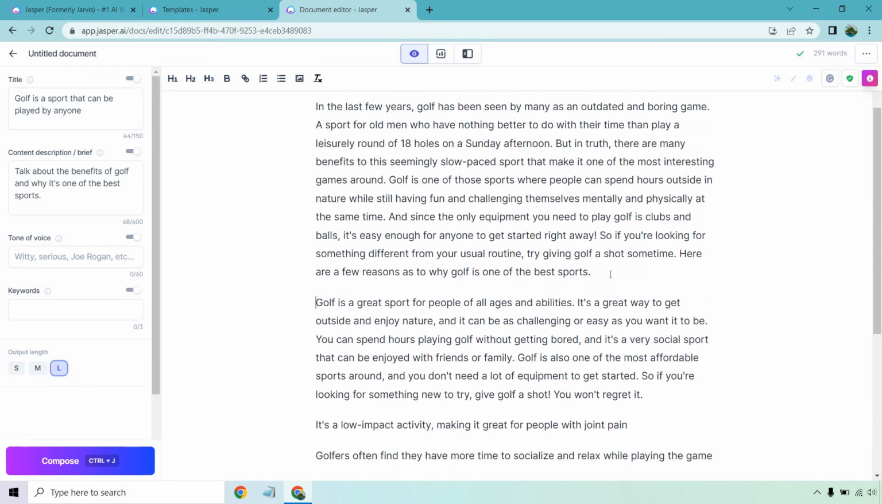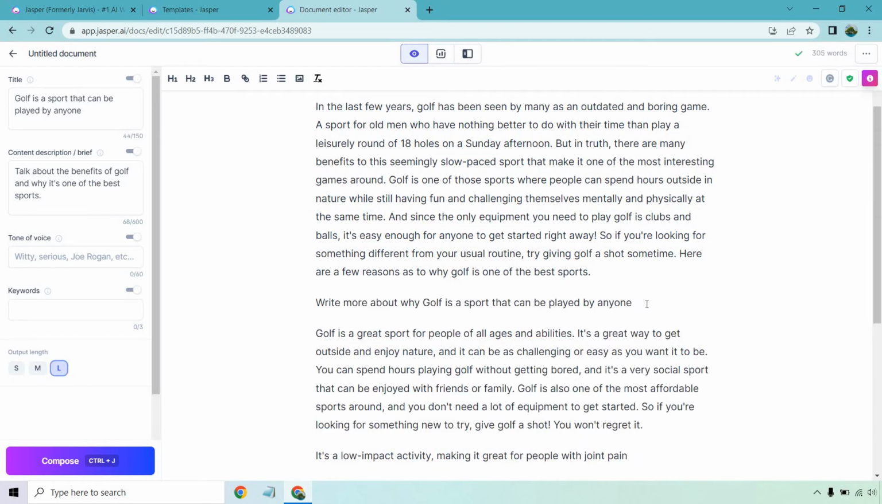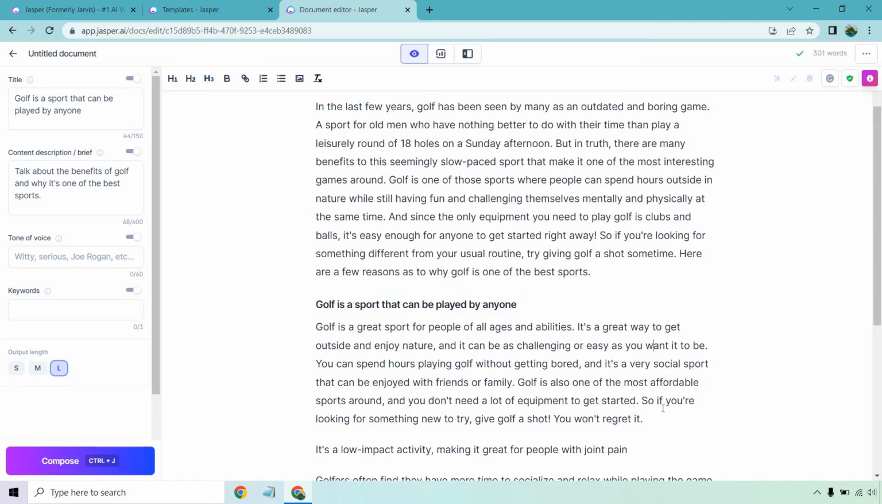Good amount of text there. I'm going to put this here. This is just going to be our header, so we know that goes there. Normally that'd be capitalized, but I'm not going to go through the nitty-gritty stuff. Golf is a great sport for people of all ages and abilities. It's a great way to get outside and enjoy nature, and it can be as challenging or as easy as you want it to be.